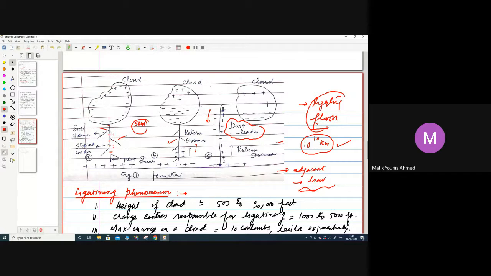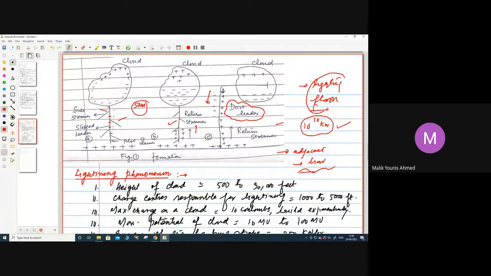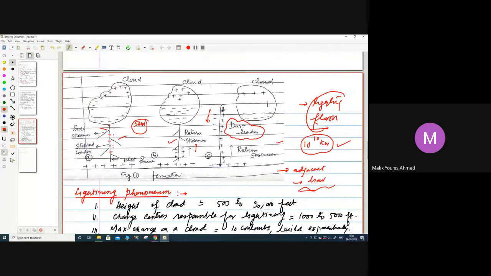So there will be a branch at one step, then pauses, and then further steps, if the intensity is very high. The cloud, which has a negative charge at the bottom, will be neutralized by the induction of positive charge. Once that is neutralized, the negative charge will neutralize most of the positive charges. Then, depending on the intensity of ionization, there will be a return streamer, and that return streamer will go through the same ionized path.